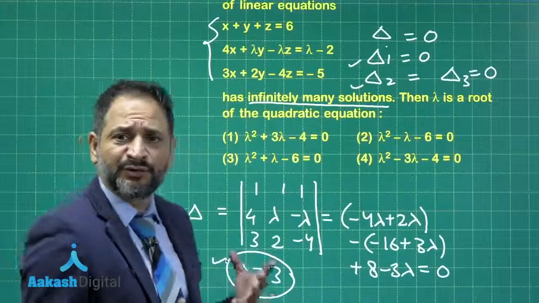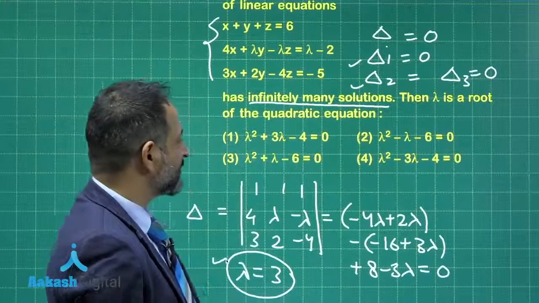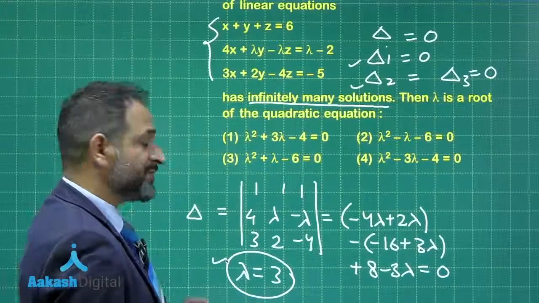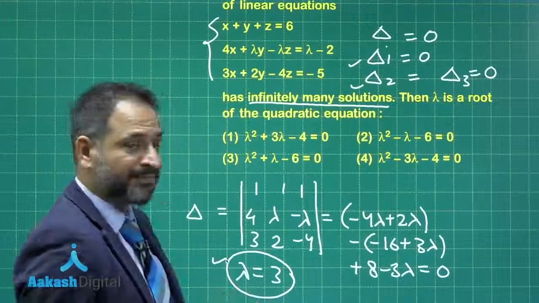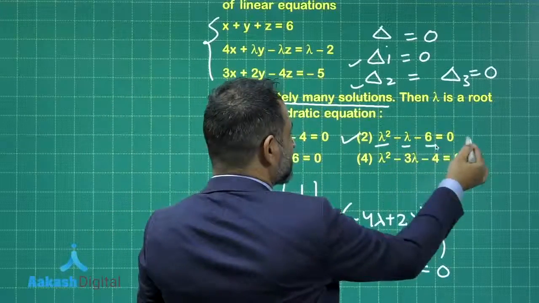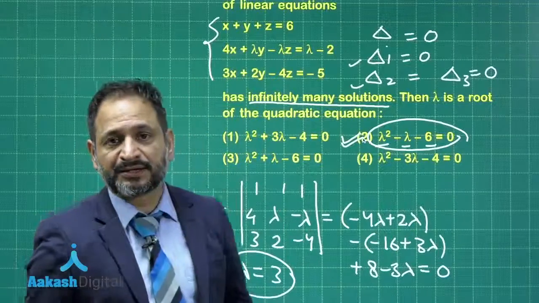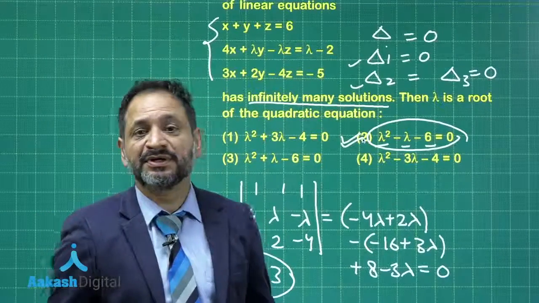But there is actually no need to do that. If you see these options, you can see the second option is satisfying the value of lambda equal to 3, because 9 minus 3 minus 6 is equal to 0. So the second option is the correct option. Let us move to the next problem.